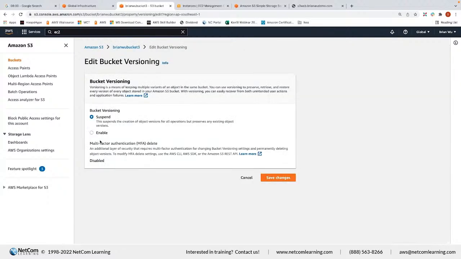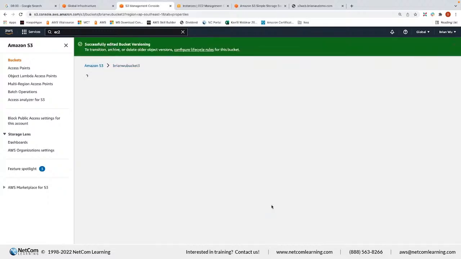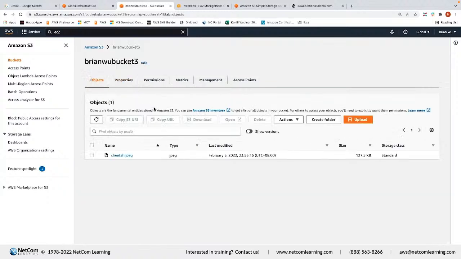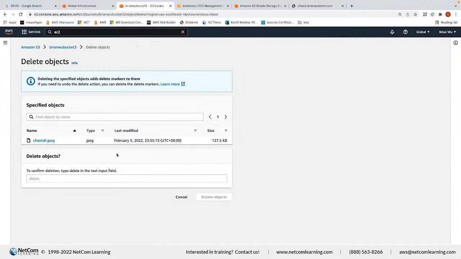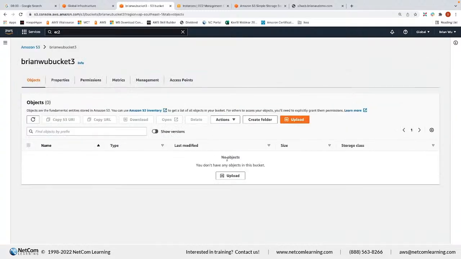If I go inside and enable the versioning, after that you can see there is a new button, show versions. Without enabling the versioning, you cannot see this button. Let's see what happens if I really accidentally delete this file. And then, gone.